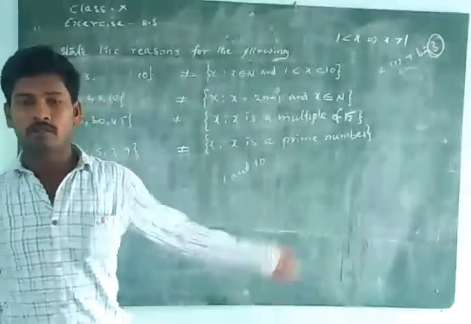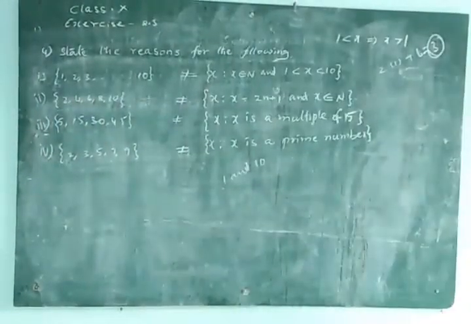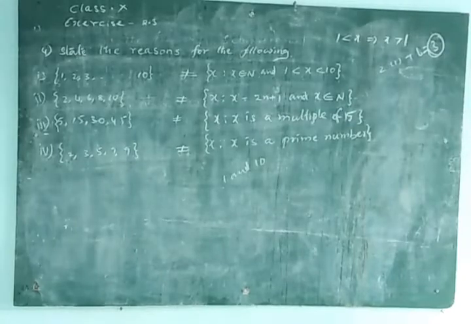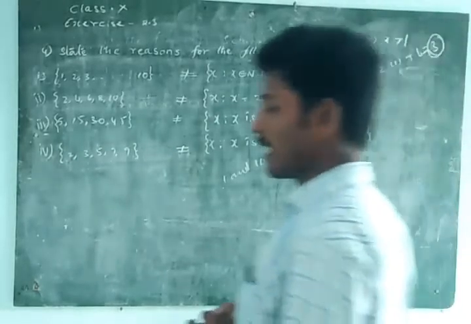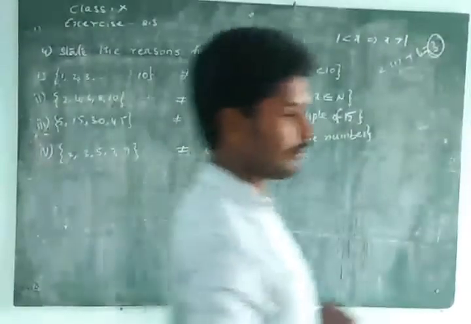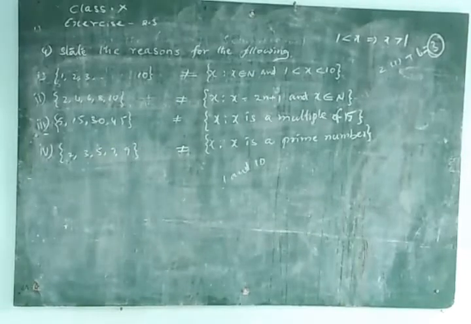Okay, so note down. In LHS, even integers or even numbers, whatever it may be, are given.